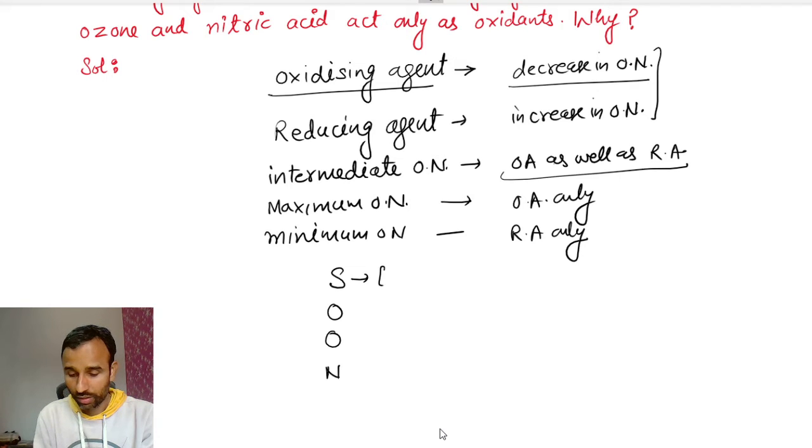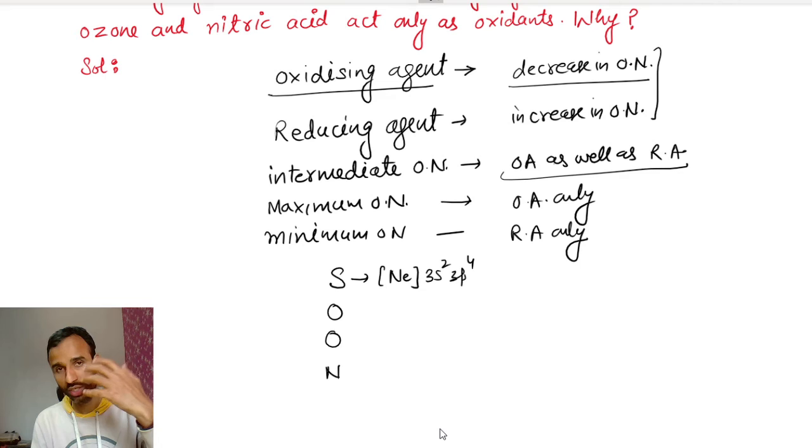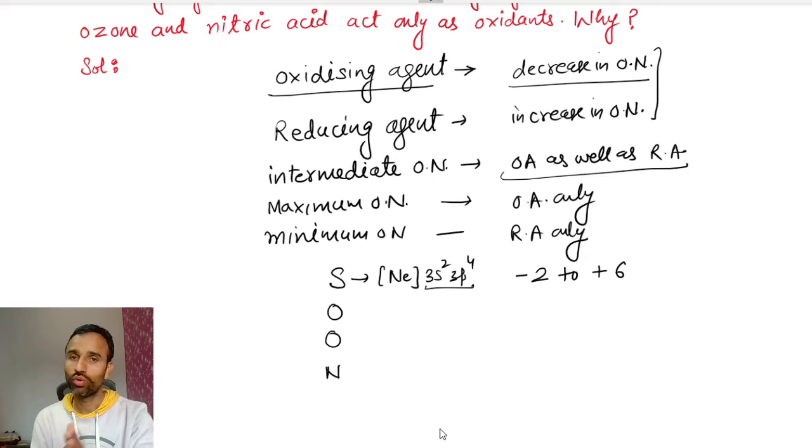Its electronic configuration is neon 3s2 3p4. It can add 2 electrons, because after gaining 2 electrons it acquires noble gas configuration. So the minimum oxidation number is -2, and the maximum number of electrons it can lose is 6. So the oxidation number of sulfur varies from -2 to +6.